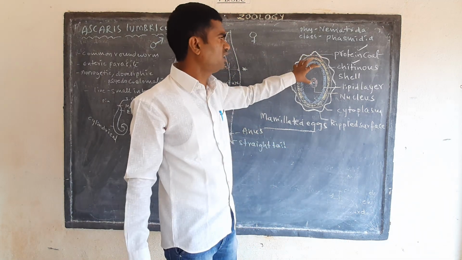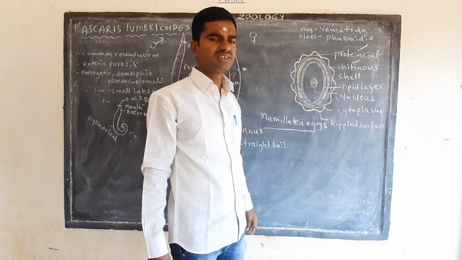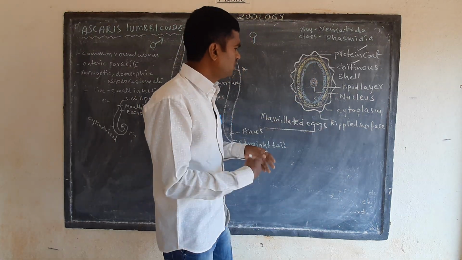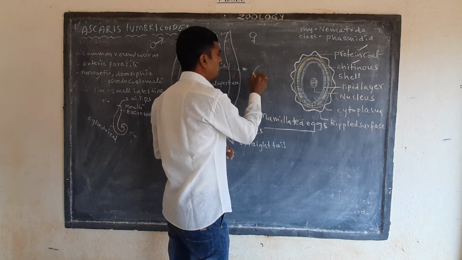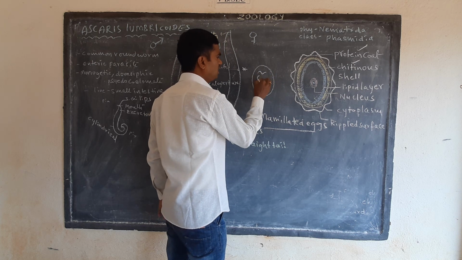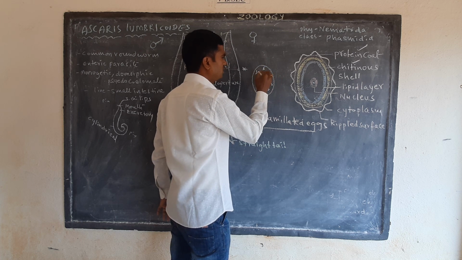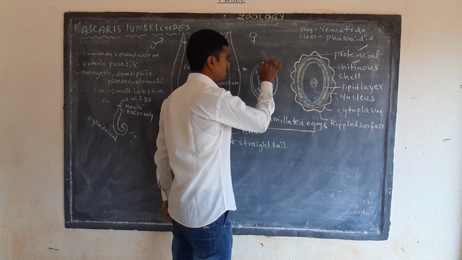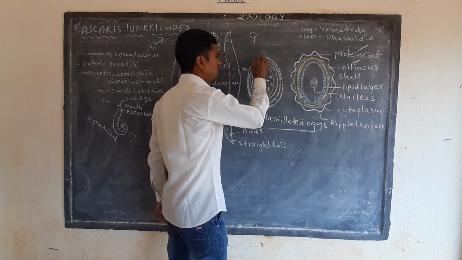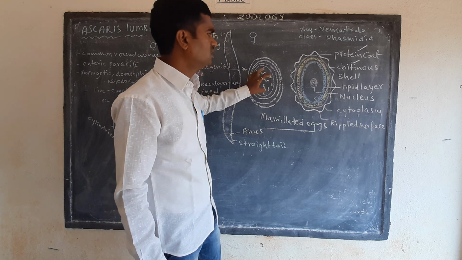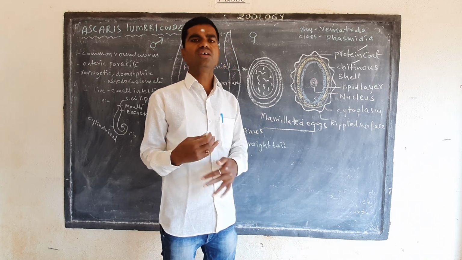Based on these characters, the Ascaris eggs are called mammillated eggs. Okay, now the mammillated eggs are being released. Ascaris eggs are all called mammillated eggs, right? These have a protein coat and lipid. Everything is forming into Ascaris lumbricoides. Now they are ready for the developmental stages.